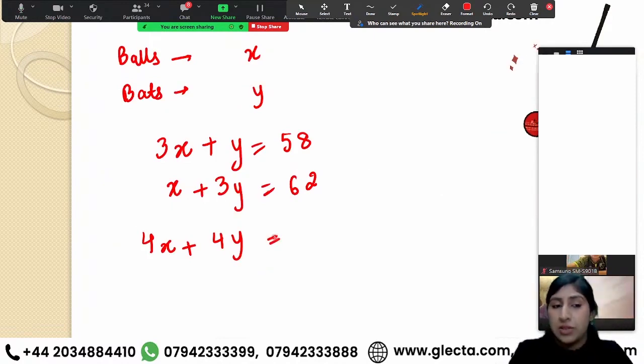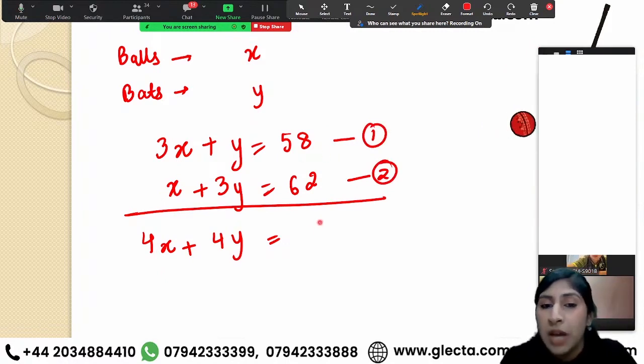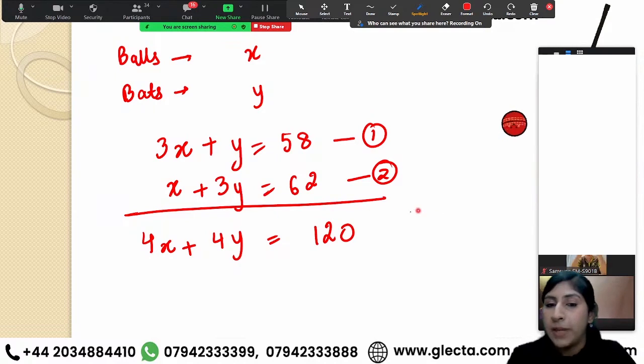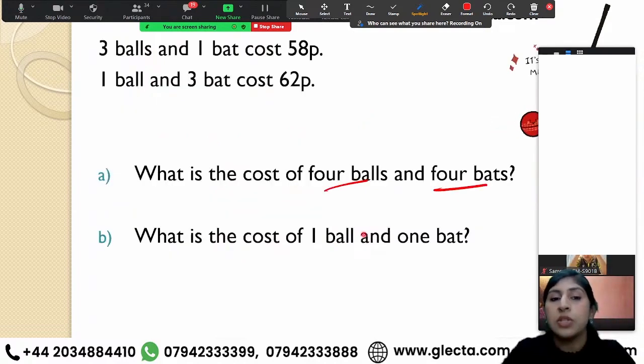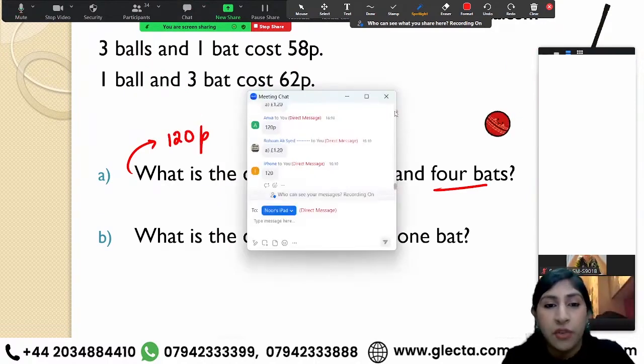How do I get this? Now you know that if you add up these two equations that we have formed, all you have to do is 58 plus 62, right? So your answer would be 120p. That's my answer for the A part.